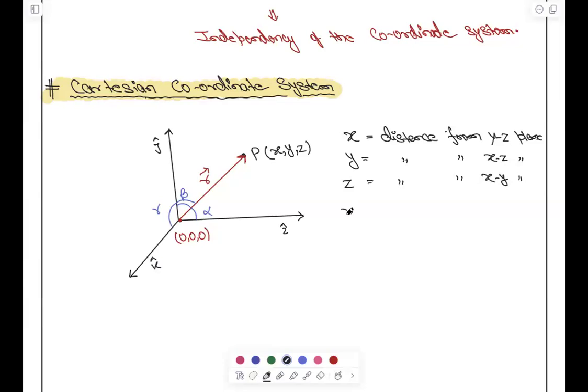Right? Now R we call it as position vector. ये क्या है? Position vector. And always remember, position vector is always measured from the reference point. ठीक है? And we can write R is equals to xi cap plus yj cap plus zk cap.